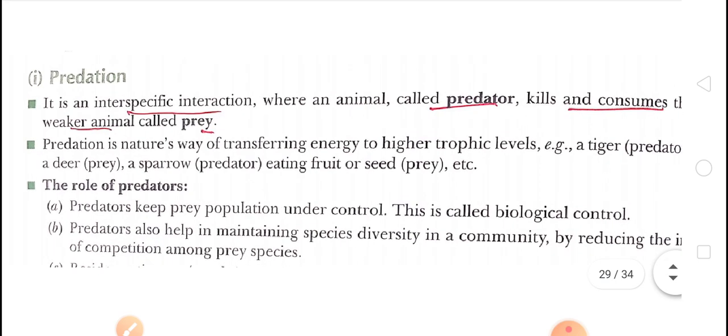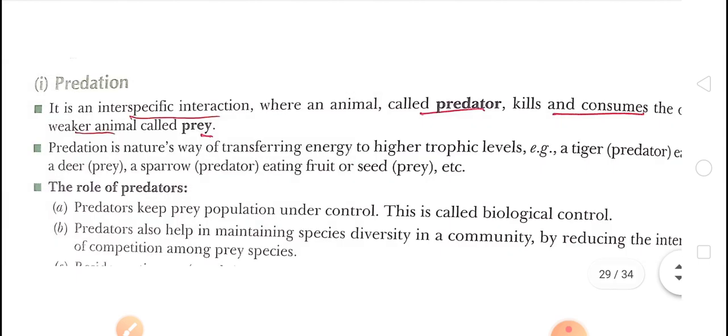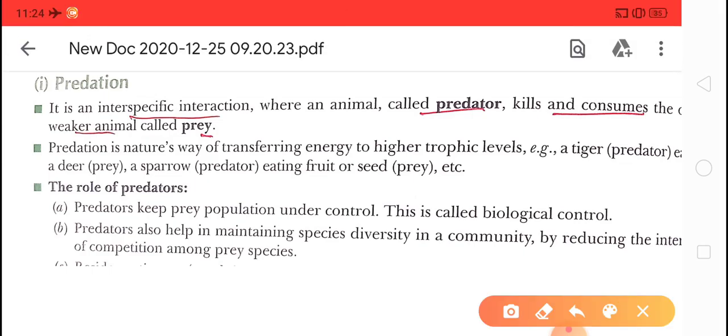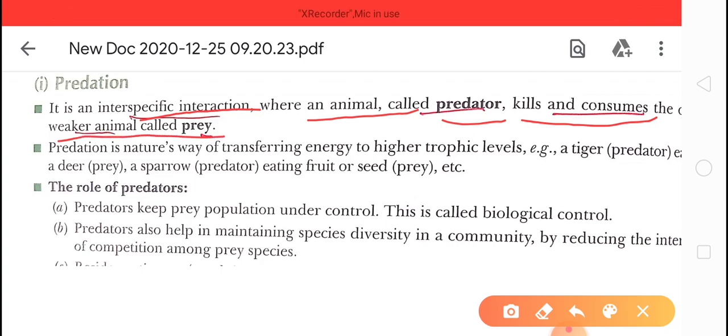Predation, children. In predation, one species gets benefit and the other is harmed. See the definition. It is an interspecific interaction where an animal called the predator kills and consumes the weaker animal called prey.